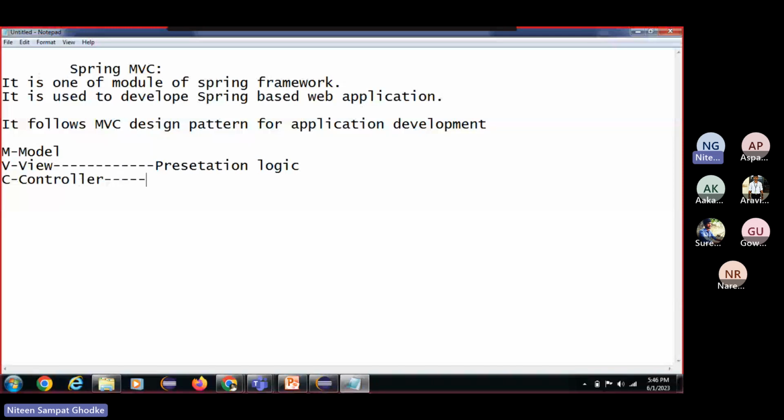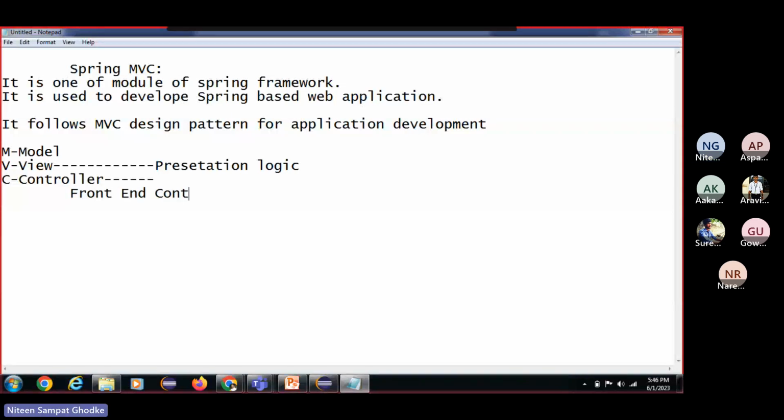Then we have the controller. In a Spring MVC application, we have two controllers: the front end controller and the back end controller.